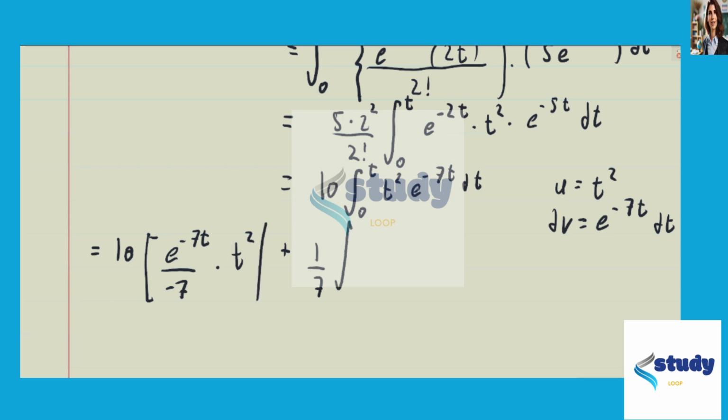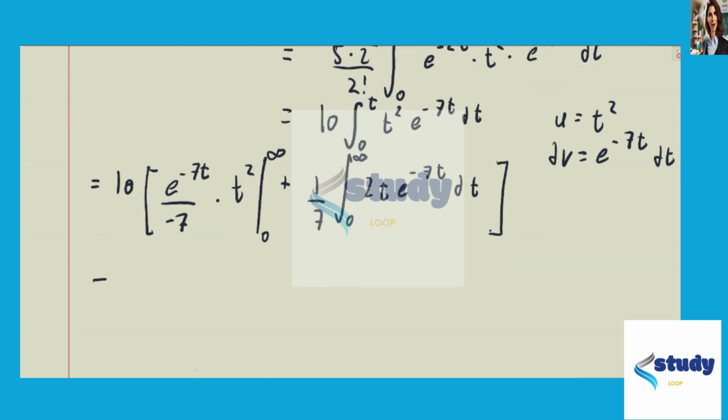Actually, I need to note that these are being evaluated from 0 up to infinity, effectively. So we have that evaluated from 0 to infinity, and then we have plus 1 over 7 times the integral from 0 to infinity of 2t e to the power of negative 7t dt,